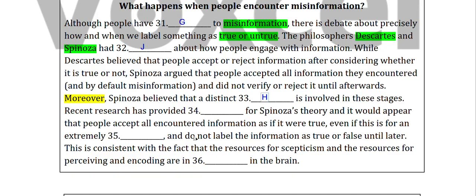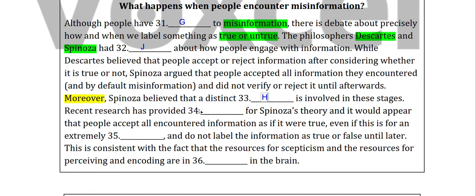Okay, moving forward: recent research has provided dash for Spinoza's theory, and it would appear that people accept all encountered information as if it were true, even if this is for an extremely dash, and do not label the information as true or false until later. So we will focus on the 34th.